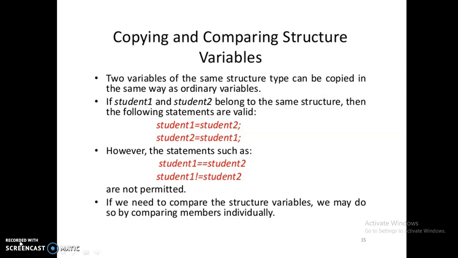Structure variables are not allowed to be compared directly; it's not permitted in C. If we need to compare structure variables, we may do so by comparing the members individually.